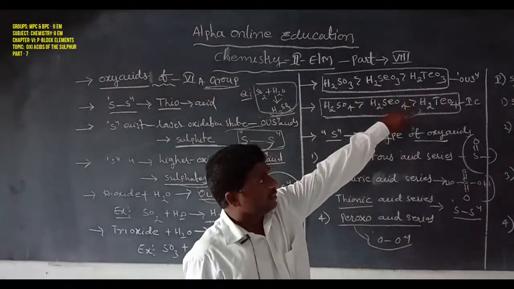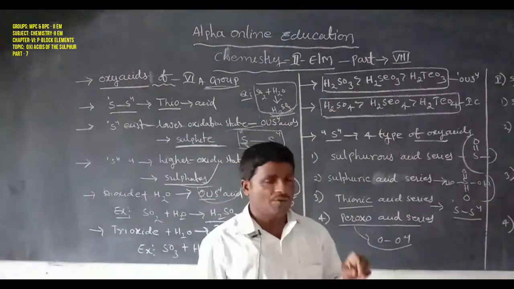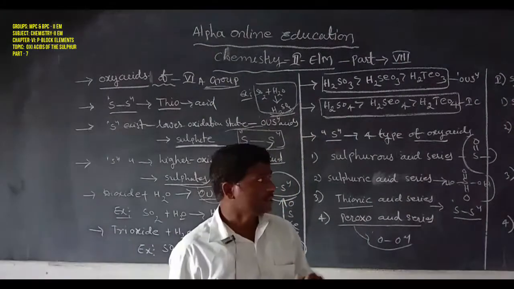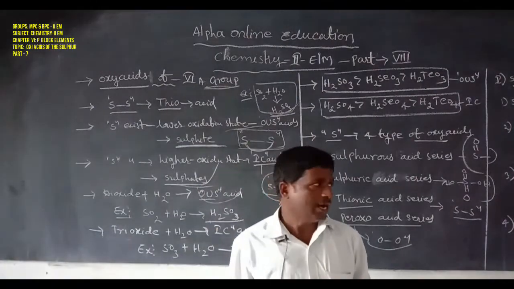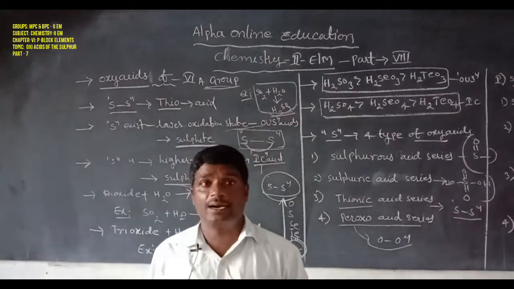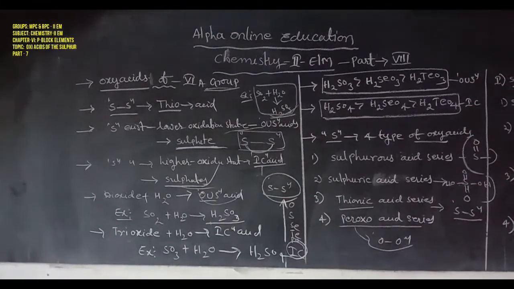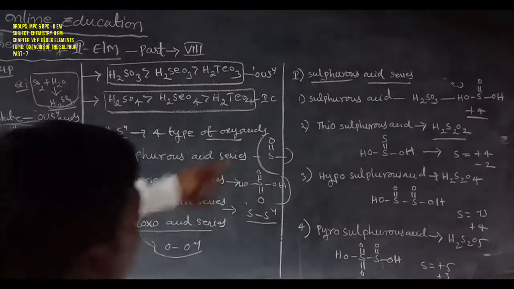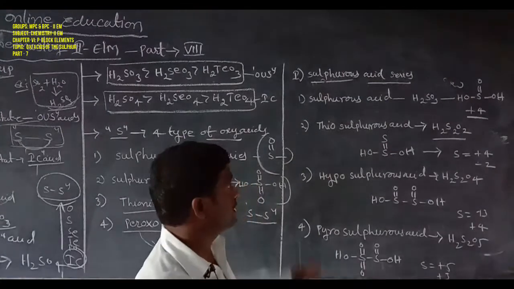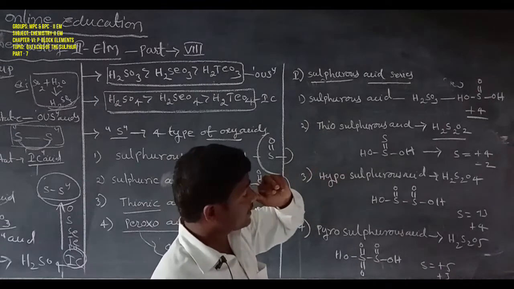The first one is the sulfurous acid series. In the sulfurous acid series there exist 4 types of acids. The first one is sulfurous acid, the second one is thiosulfurous acid, the third one is hyposulfurous acid, and the fourth one is pyrosulfurous acid. That is the acid series of sulfurous acid.